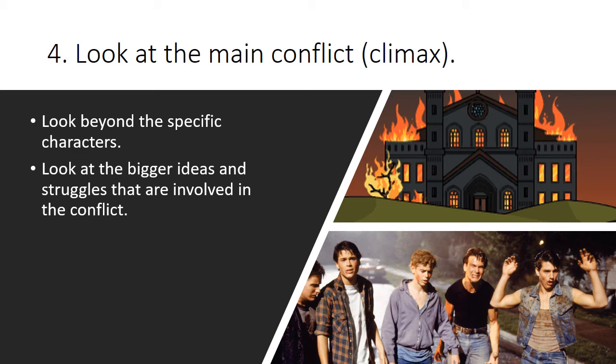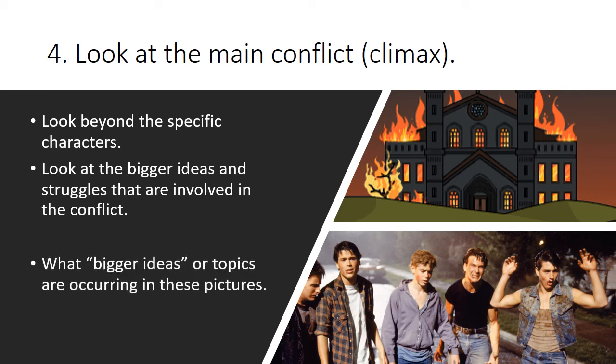And in the church fire, we have Johnny, who struggles with being nervous and scared all the time, suddenly become brave and do the right thing. So we can look at the main conflict and look at those bigger ideas or bigger struggles that are involved. Look beyond those specific characters. So we kind of talked about what the bigger ideas or topics are that are occurring in those pictures, but keep those in mind. What are some other bigger ideas or topics that you can see in those pictures?